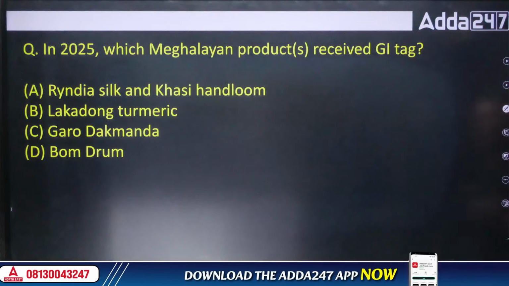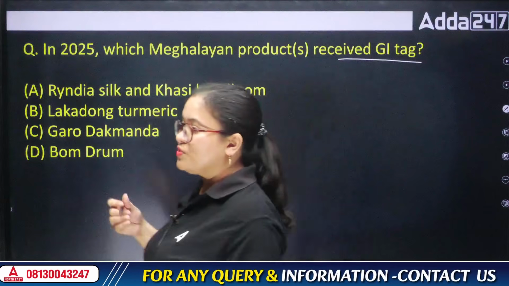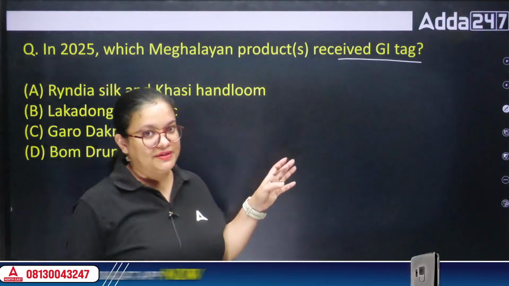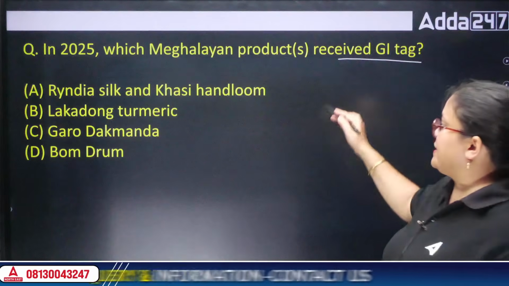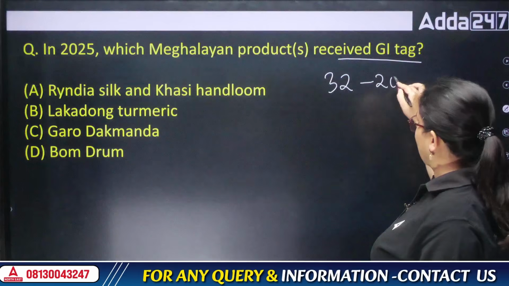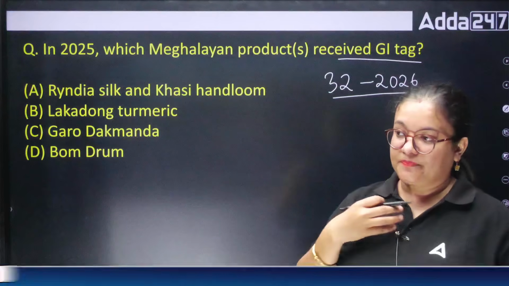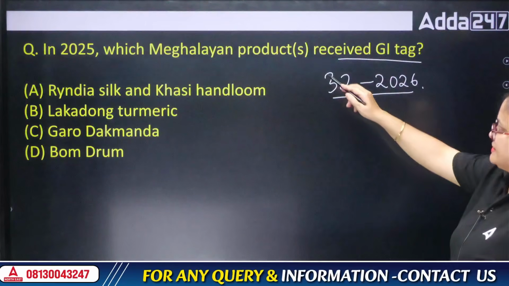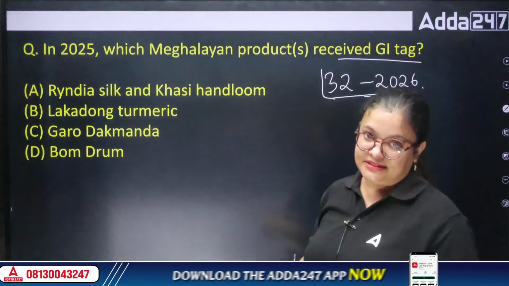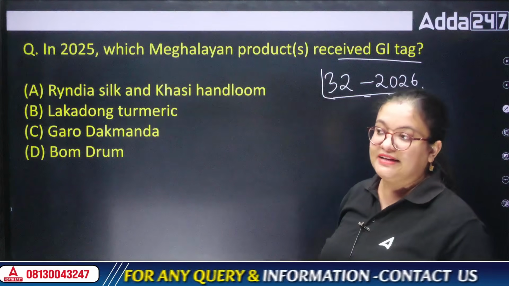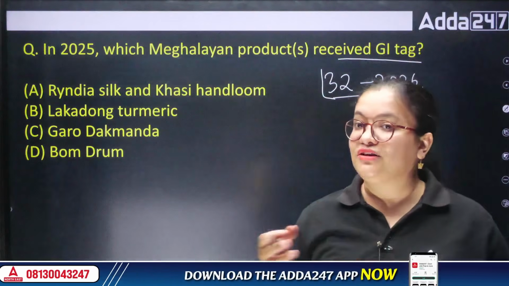Next question, in 2025 which Meghalayan products received GI tag? So whenever we say GI tag, this is one of the continuing questions which is asked maximum times in your exam. Recently I think around 32 products by the year 2026 were listed, but it is not recognized till now, they are just listed. 32 products have been listed for Meghalaya, but last year many products have already received the GI tag. So GI tag is a geographical indication tag of a product which is local to that region. It is not found in any other part of India.